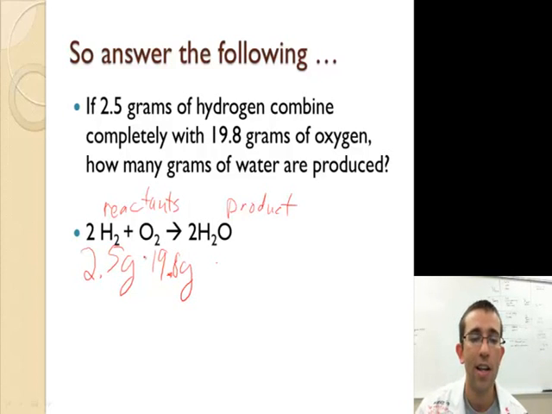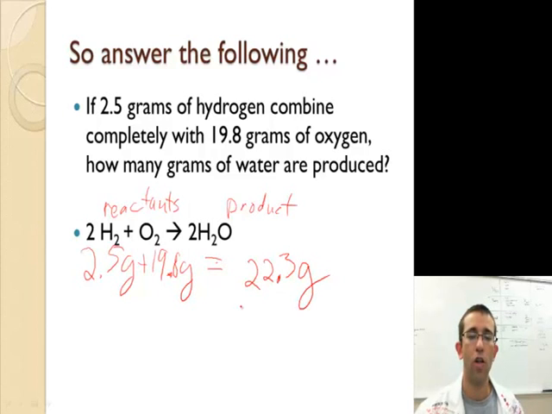This is going to be very simple, I promise. You have your two reactants. All you have to do is add up their masses, and guess what? They have to equal whatever the product is. Conservation of mass. Mass can't be created nor destroyed. So if I add these up, I get 22.3 grams of water. What you start with and what you end with have to be the same.